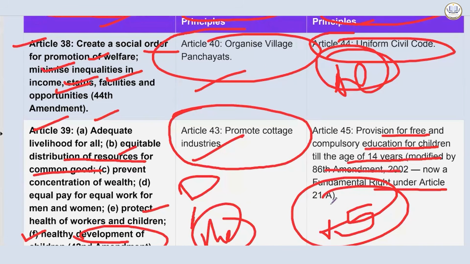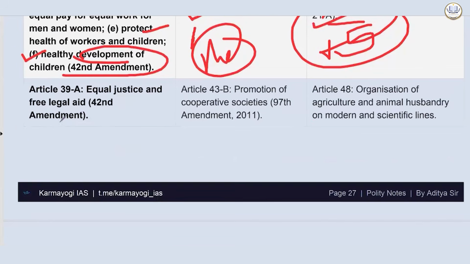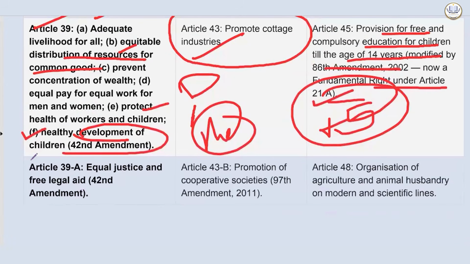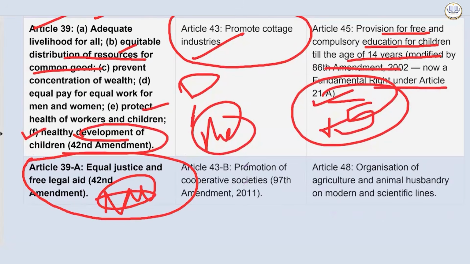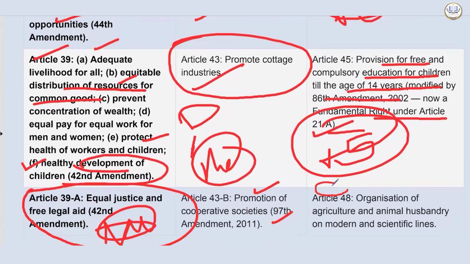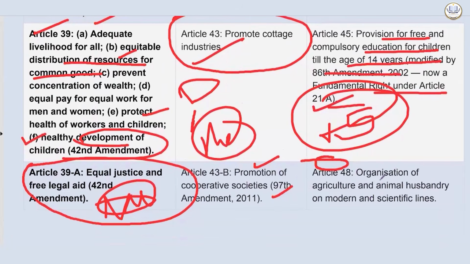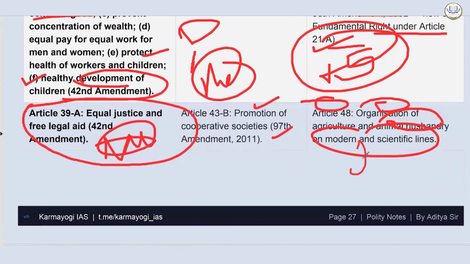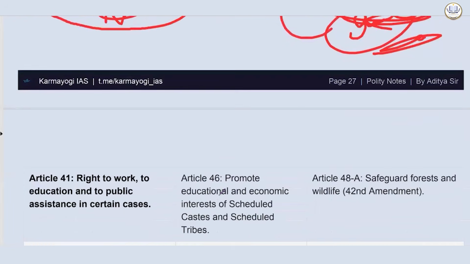Now a fundamental right under Article 21A as well. Then in socialism, Article 39A, equal justice and free legal aid. NALSA has been made because of it. In Gandhian principle, promotion of cooperative societies, 97th Amendment Act 2011. Intellectual principle, Article 48, organization of agriculture and animal husbandry on modern and scientific lines. Your eNAM. What is it? It is trying to fulfill Article 48.